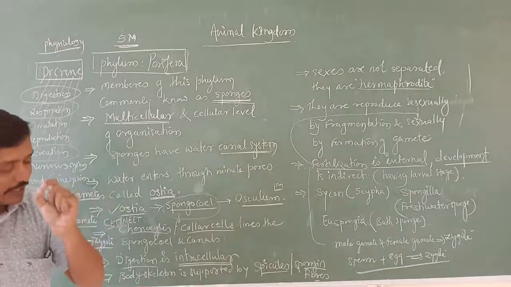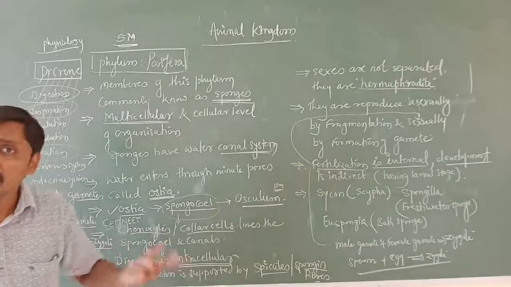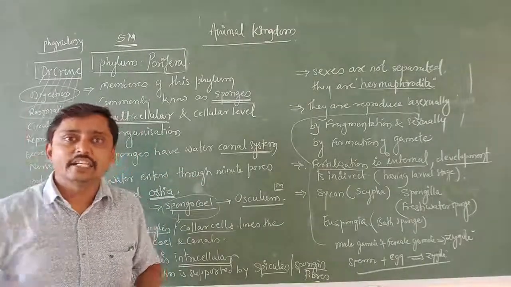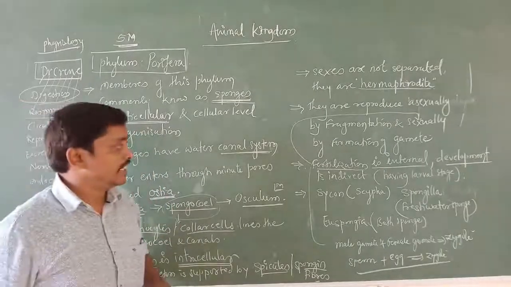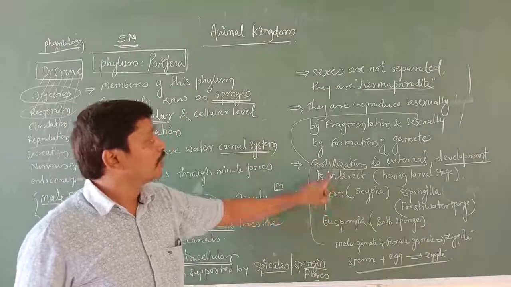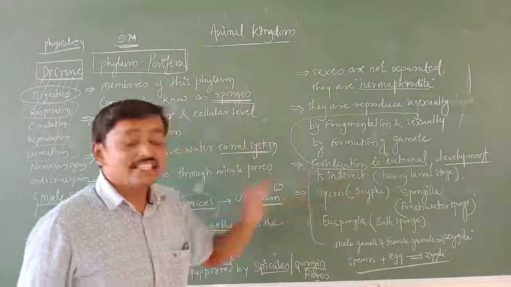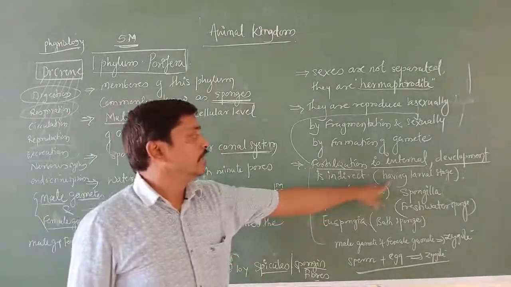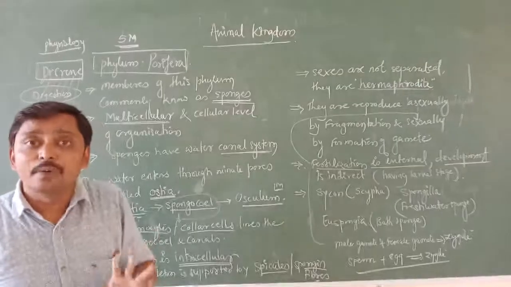Like that, here, in the development, there are two kinds of developments seen in organisms. One is direct development, another one is indirect development. And what is the difference between direct development and indirect development? Here, on the board, regarding the character of Porifera, the development is indirect. Development is indirect in the sense of having a larval stage.